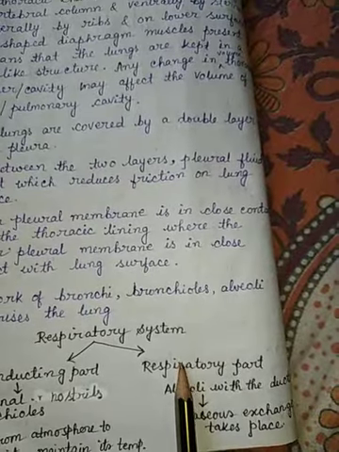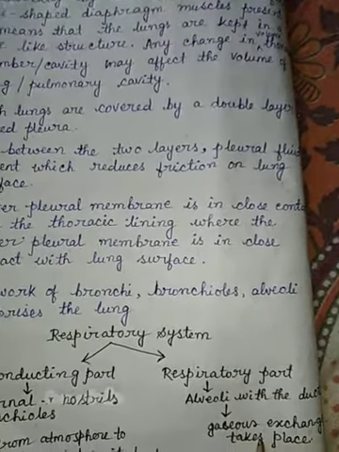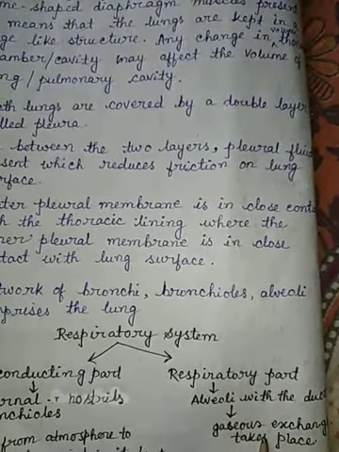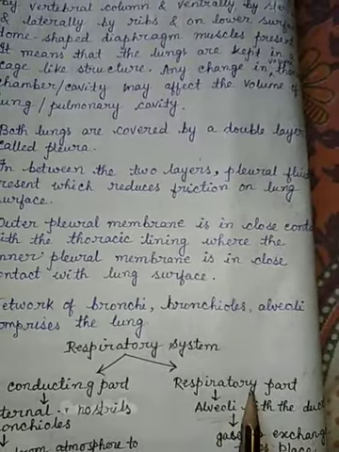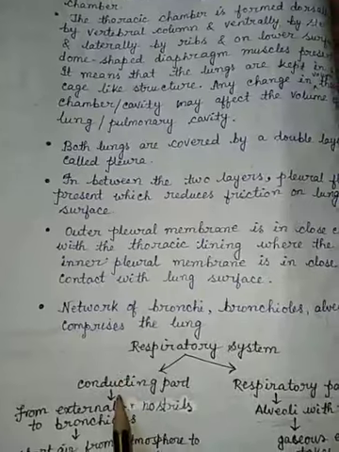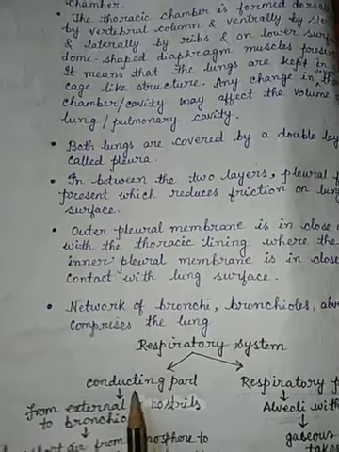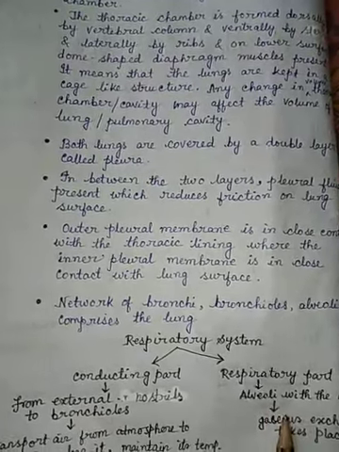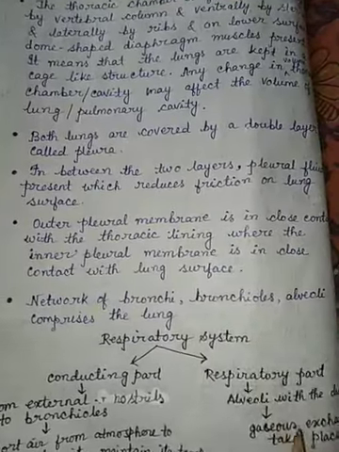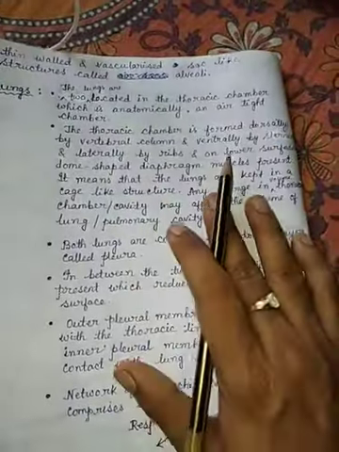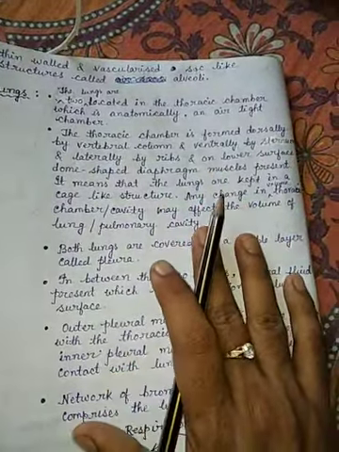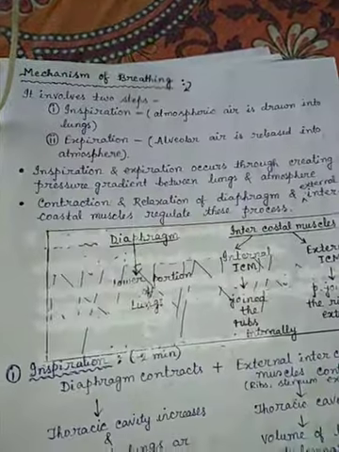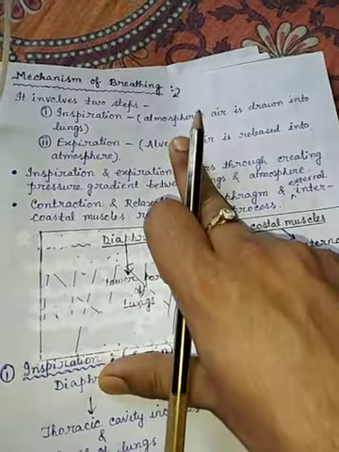And the alveoli are the respiratory part. The actual gaseous exchange, the exchange of carbon dioxide and oxygen, takes place on the alveolar surface. So this part is the respiratory part, and all of these are conducting parts. The conducting part starts from the external nostrils to the bronchioles, whereas the alveoli within the lungs are the main respiratory part, or the part where gaseous exchange takes place. So this is the structure of the human respiratory system. Now we have to learn about the mechanism of breathing. We will describe it in the next class.